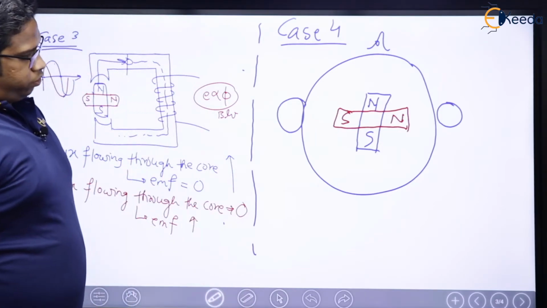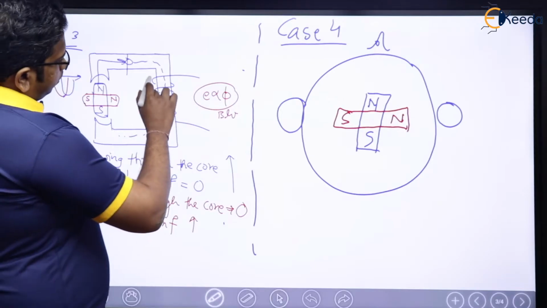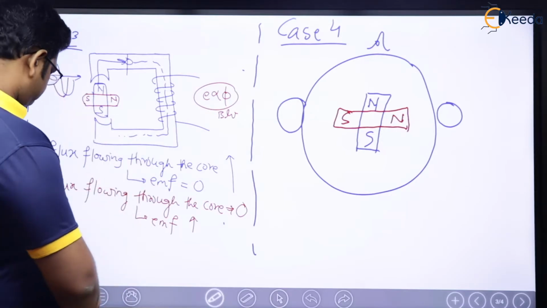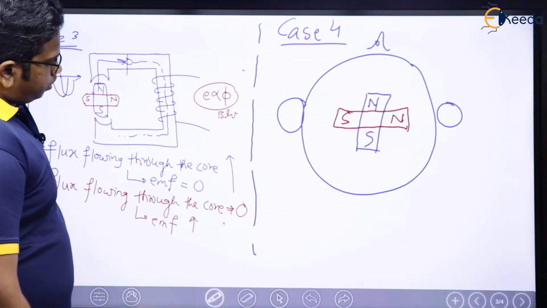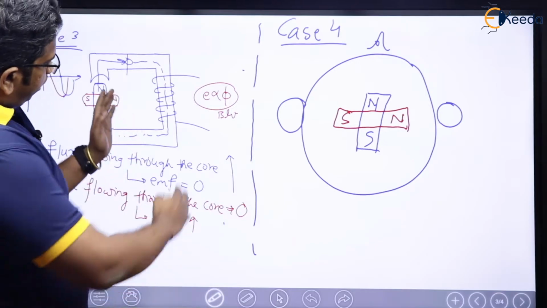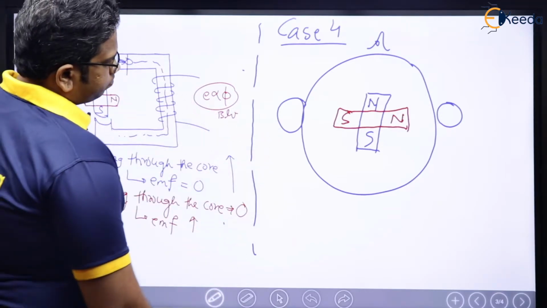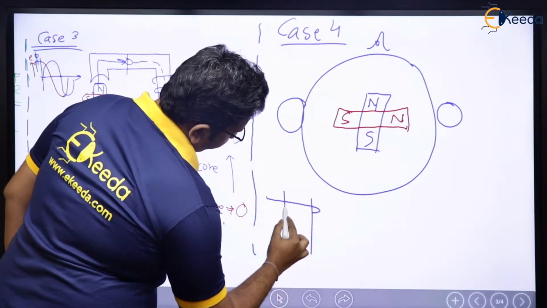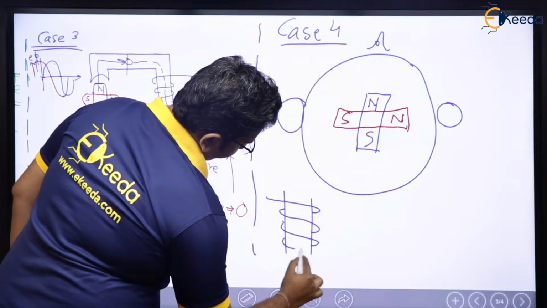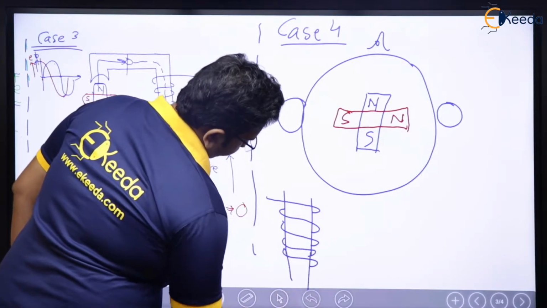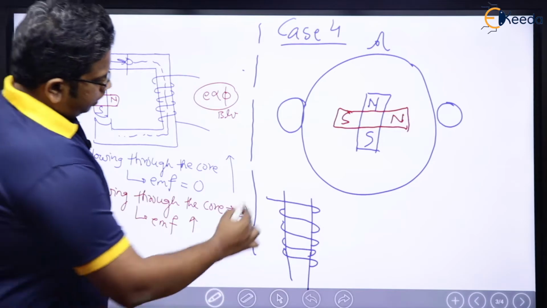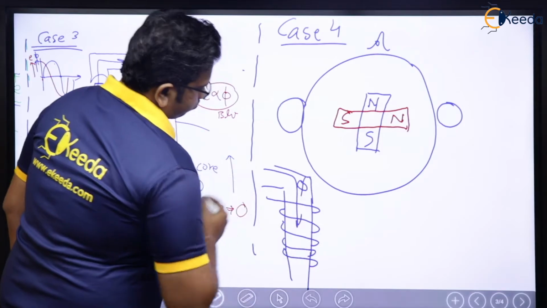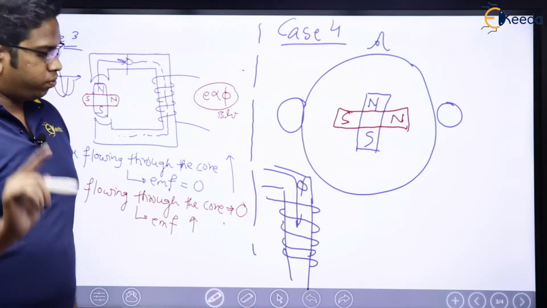Right? Now, these are the conductors here. Basically, it is a coil, right? It is a coil. Now see, very important thing. This is the coil, right? Let me have only this part here separately. And from here we had this flux, right? We had the flux here like this. Now, let me tell you one thing.